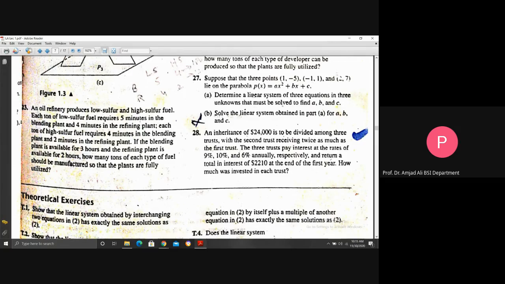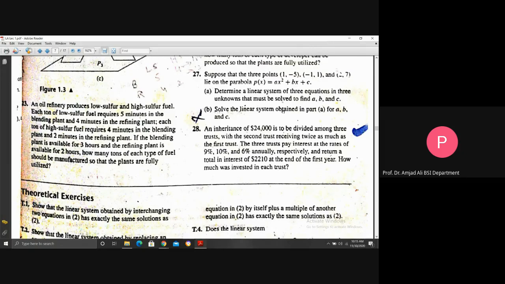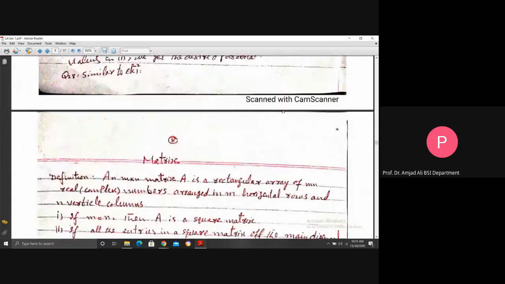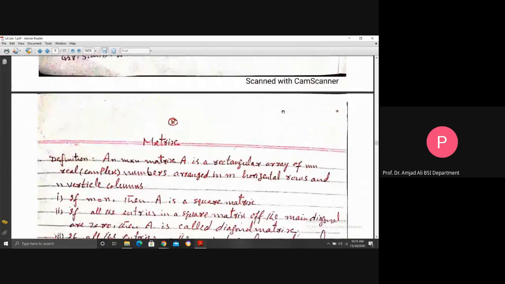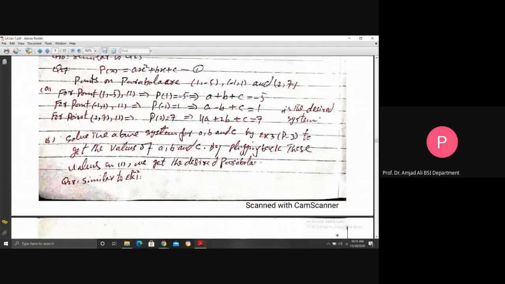Again, the way to construct a linear system and the technique to solve that linear system. But here, for the construction of a linear system, this problem is given. A parabola is given in the relation ax^2 + bx + c. 3 points on this parabola are given. You need to construct the linear system expressed in a, b, c and solve that linear system, as in the solution. This is question 27.